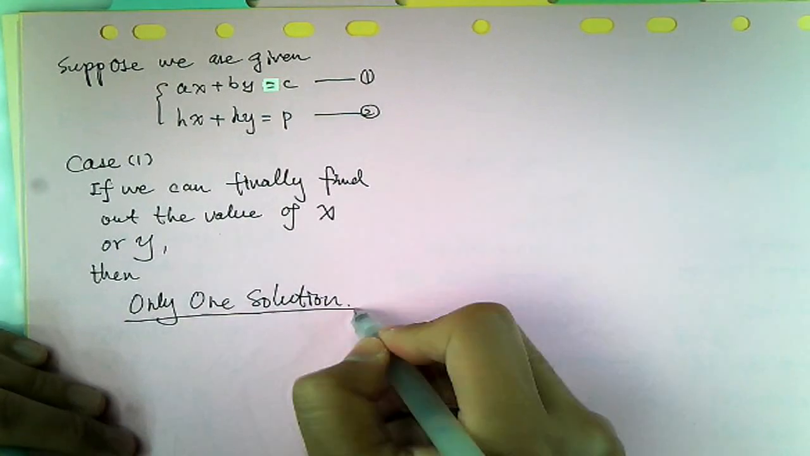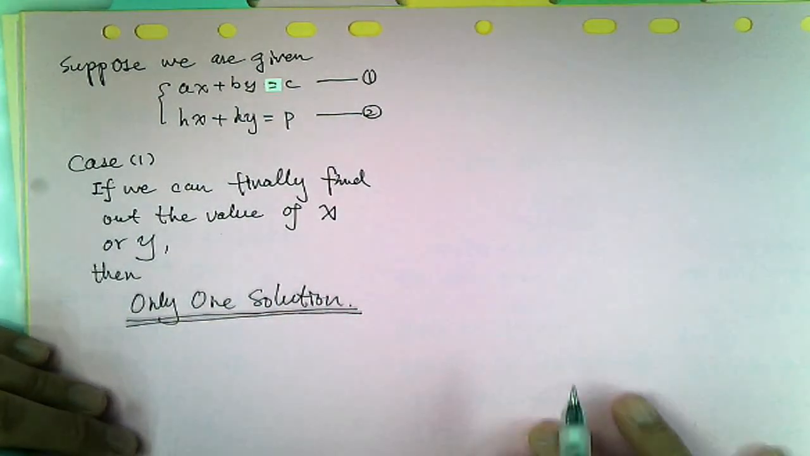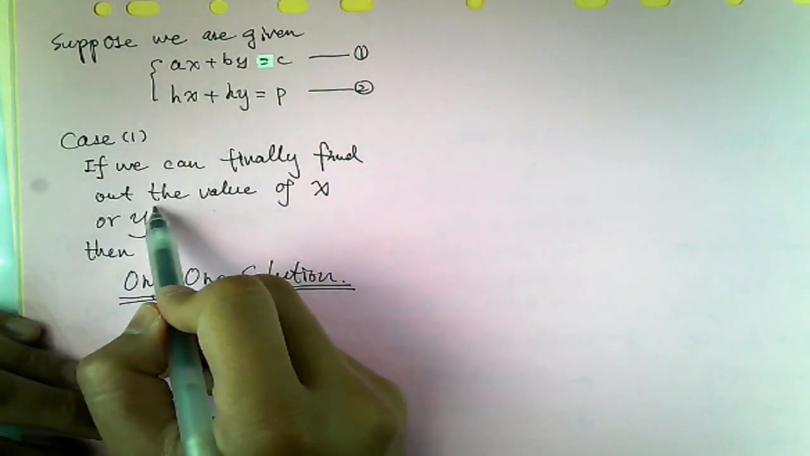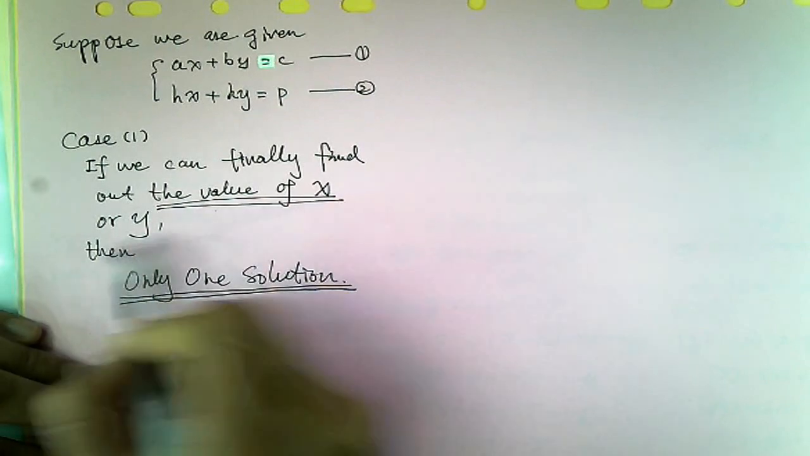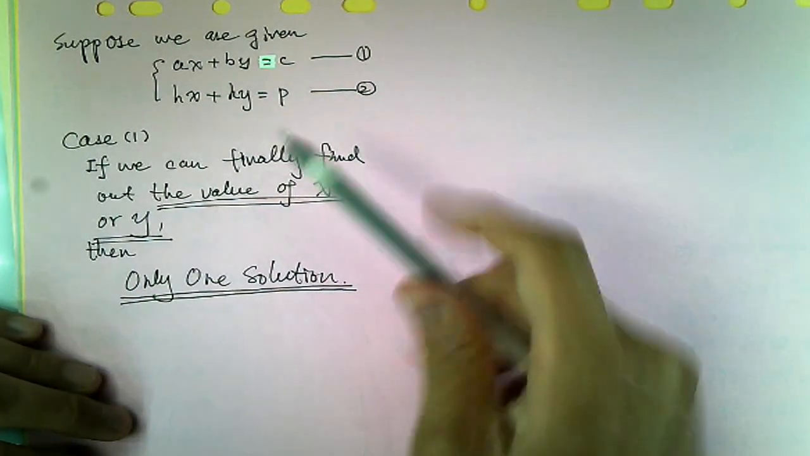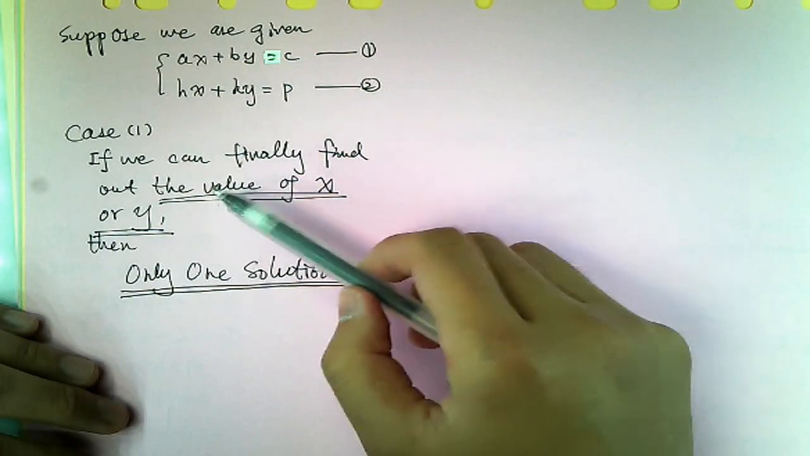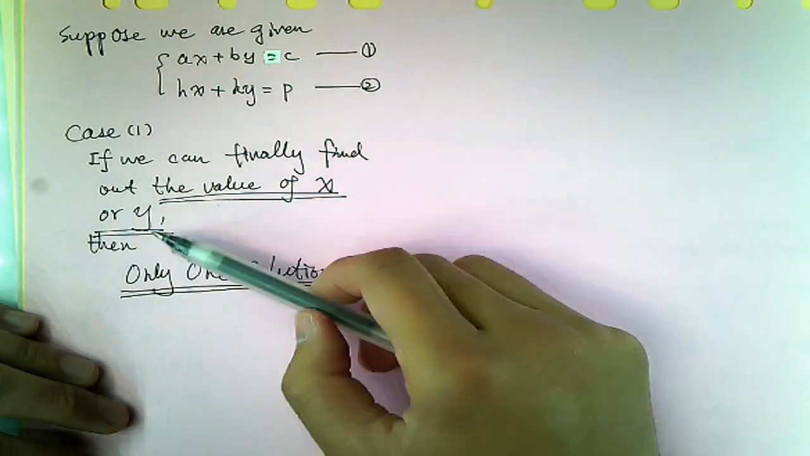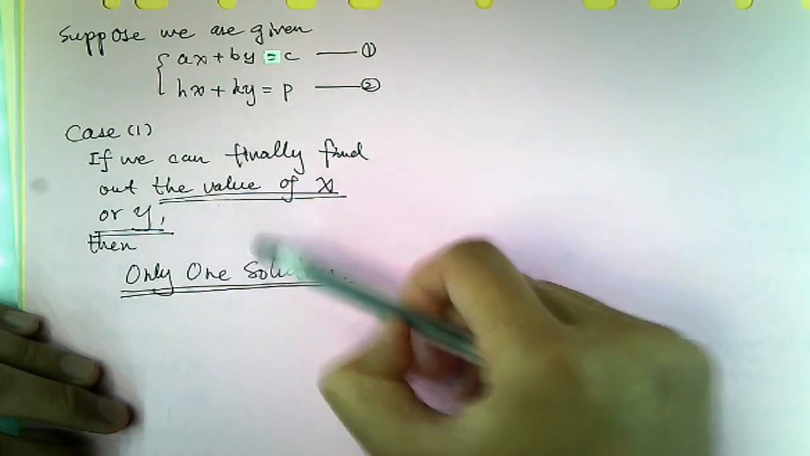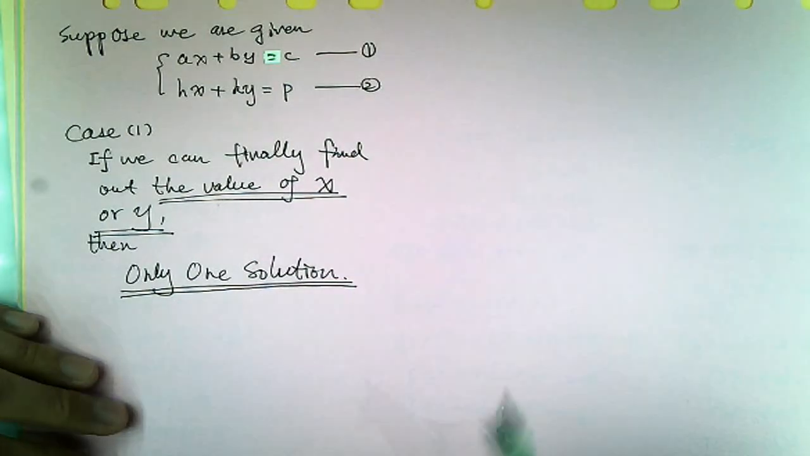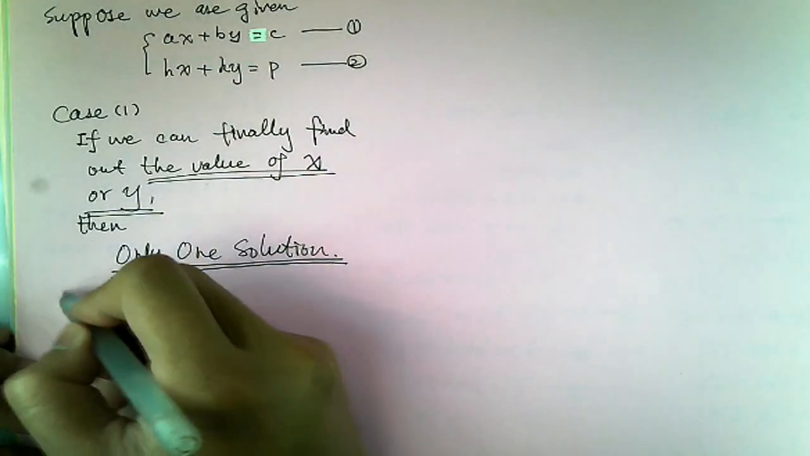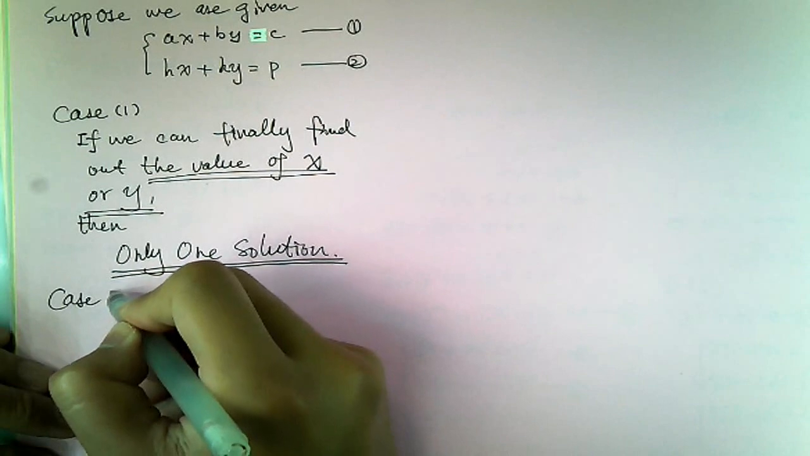Okay, underline. So the value of x or y, simply value of x or y, one of them is okay. Then you can conclude only one solution. Understand? But next we have case 2.